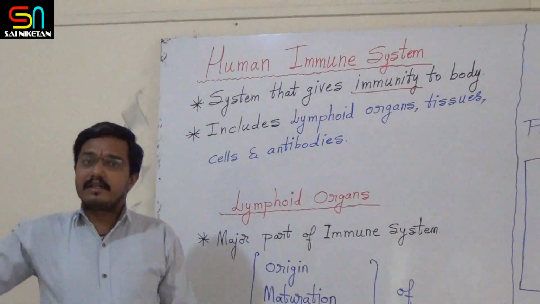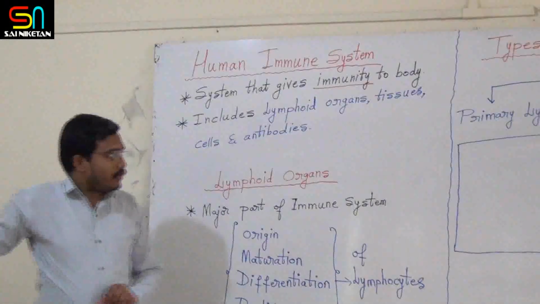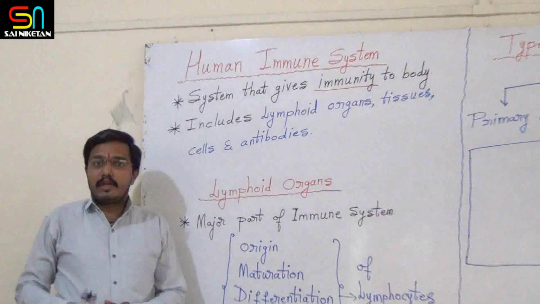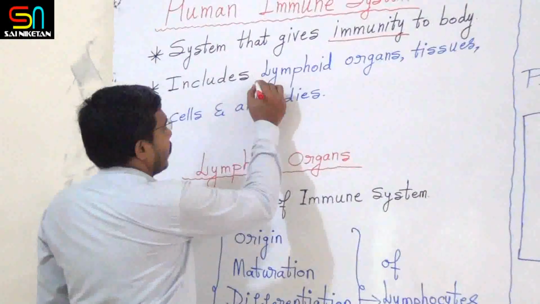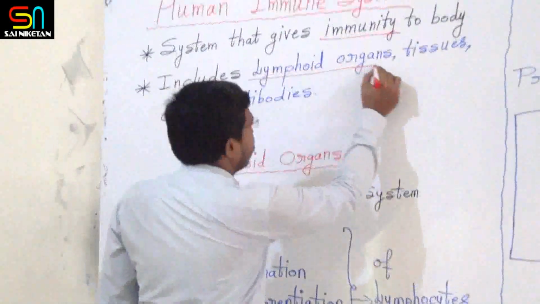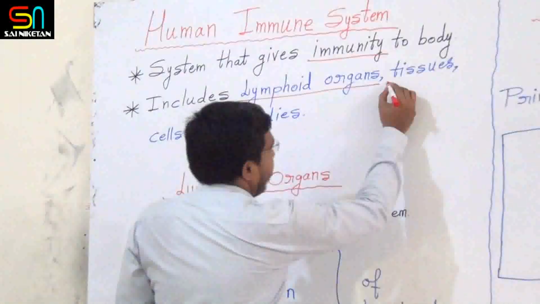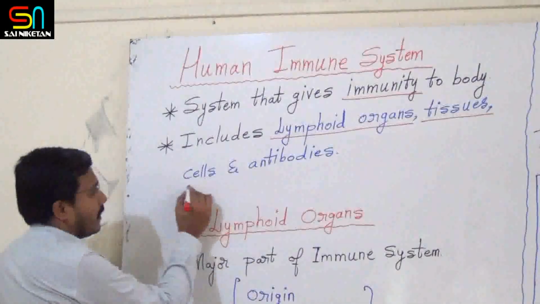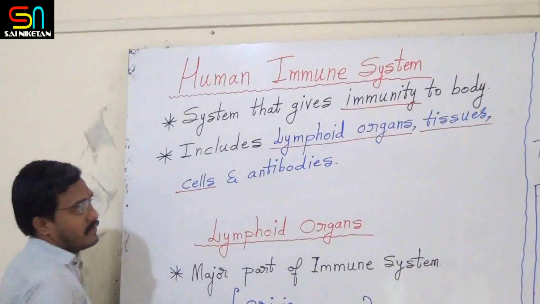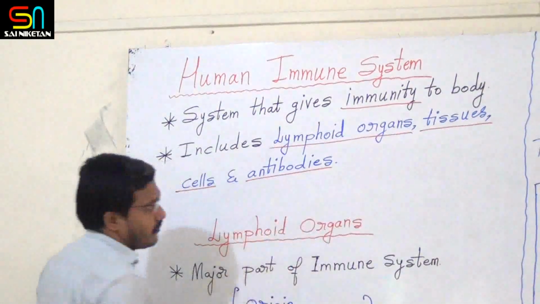Now let us see the parts of the human immune system. The human immune system includes, number one, lymphoid organs, then lymphoid tissues, then cells and antibodies.